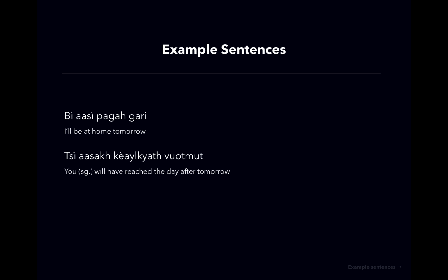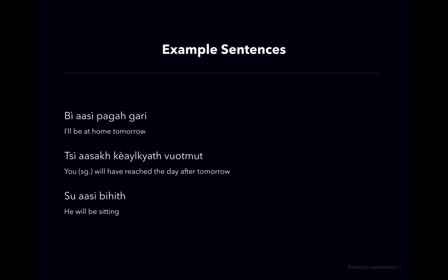Tsu asak kailket votmut. You will be, day after tomorrow, reached. So we are speaking to a man here, because we say votmut. Mut indicates that an action has been completed. If we were speaking to a woman, we would say tse asak, or rather tse asak in this case.